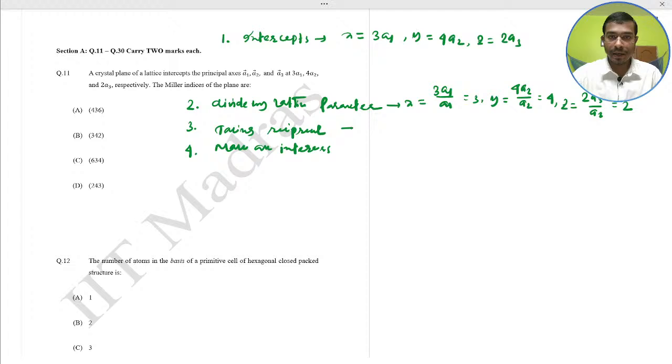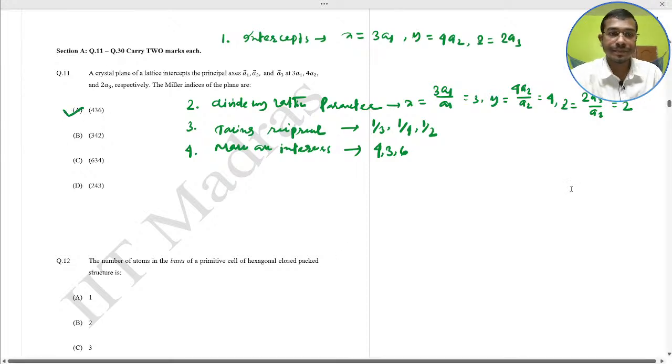So take the reciprocal. So reciprocal means one third, one fourth, and a half, and make integers. So to make integers, you just do it in your lower mathematics, that's the LCM. 436. So 436 would be the correct answer. 436, option A. Next,